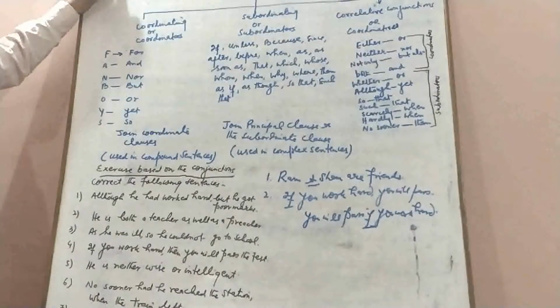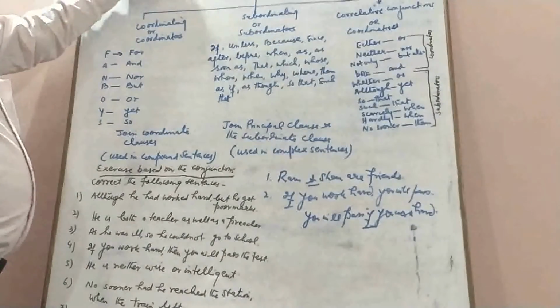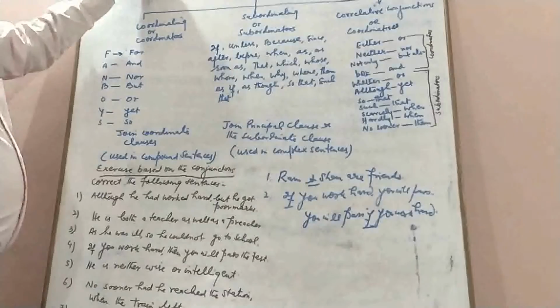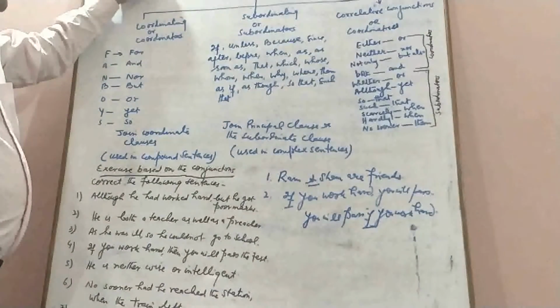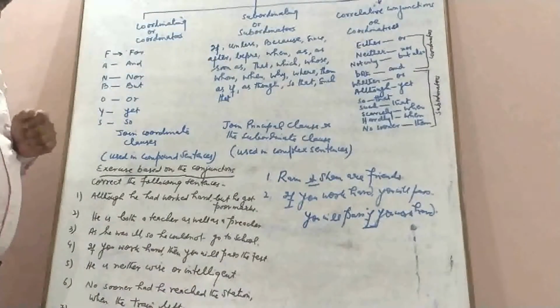So these are two types, and the third one is correlative conjunctions. Some of the correlative conjunctions are coordinating conjunctions and the others are subordinating conjunctions. Why are they known as correlative conjunctions? Because they are always used in pairs.